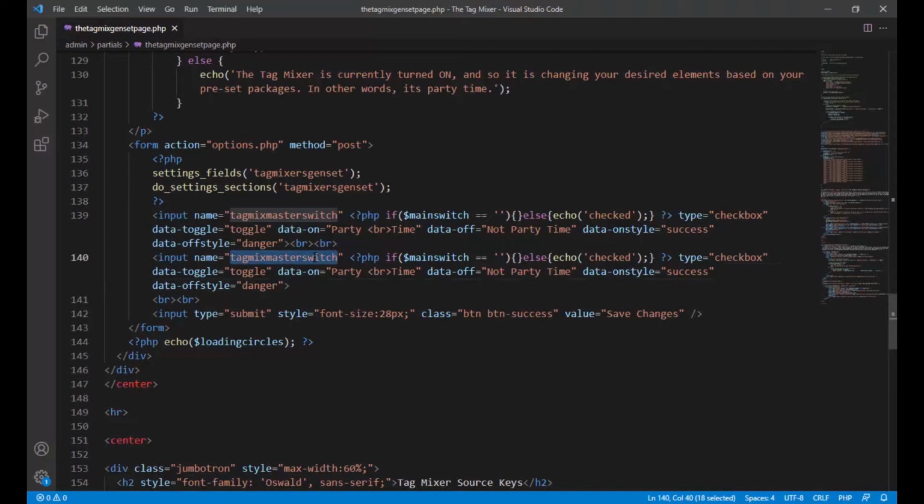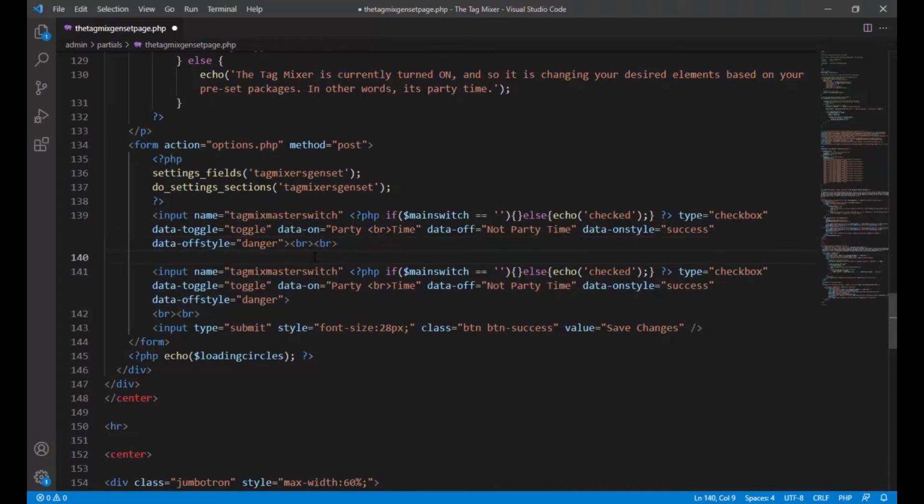Let's do, man, I kind of want to do a label. I think we're going to go ahead and do a label. So instead, let's go ahead and do a label for this input. And let's make this input called tag. How about this? Tag mix short or all.